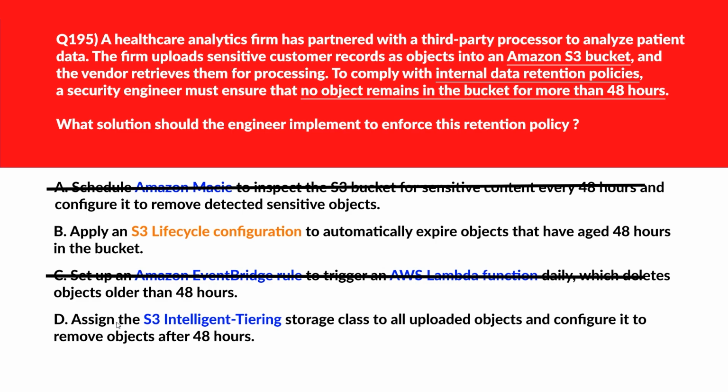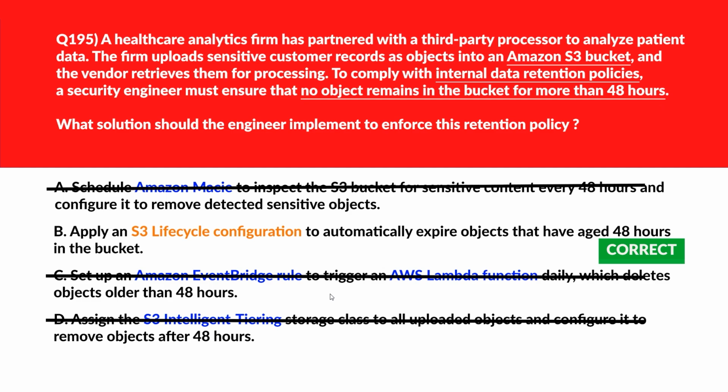Now let's move to option D. Option D says assign the S3 Intelligent-Tiering storage class. Intelligent-Tiering supports cost optimization but doesn't trigger expiration at a fixed age interval like 48 hours. So therefore wrong answer.